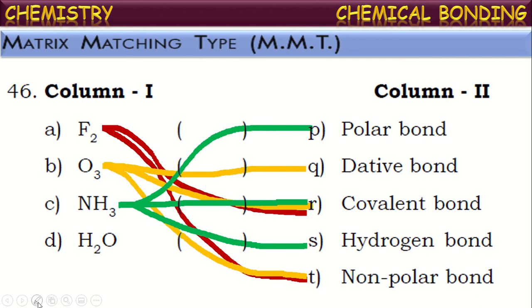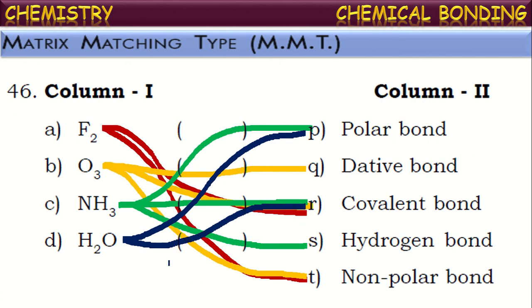And next one, water. In the water molecule, between the oxygen and hydrogen, there exist polar covalent bonds. It is a covalent bond, and oxygen and hydrogen have different electronegativities, hence it will be a polar covalent bond, covalent and polar in nature. And water molecules can also exhibit hydrogen bonding. Okay, this is the matching. Observe once carefully. So many multiple options we are getting. So all the possible options we have to select and answer. That's why it is called matrix matching type questions.